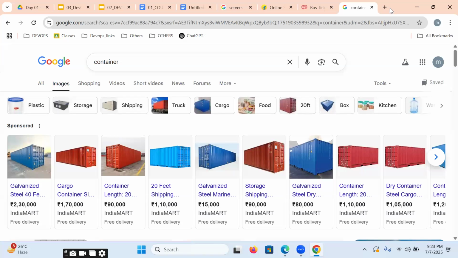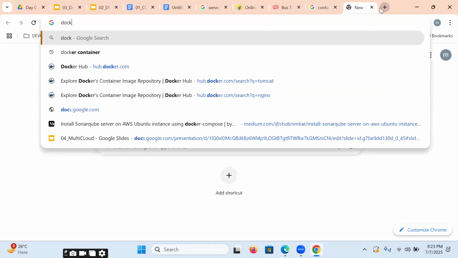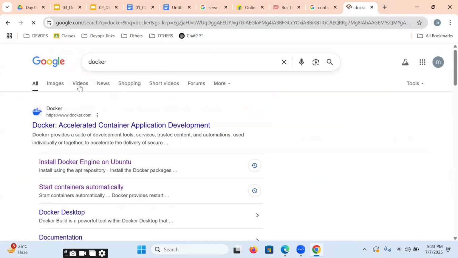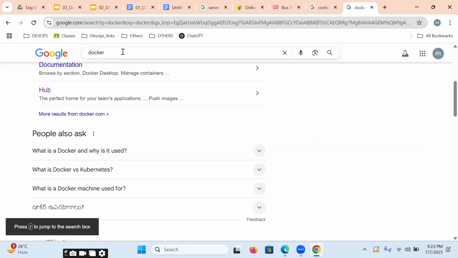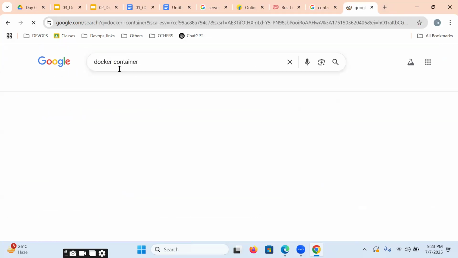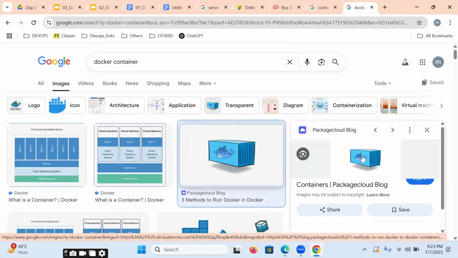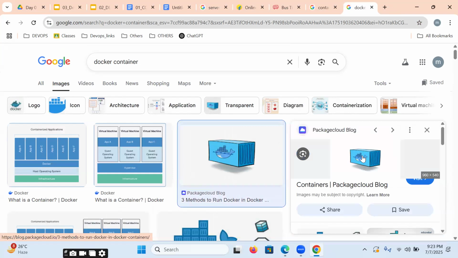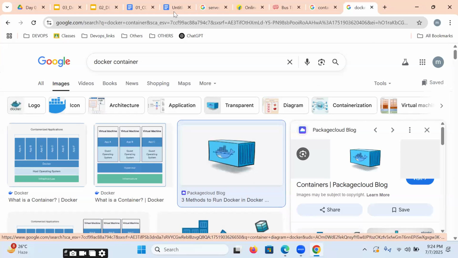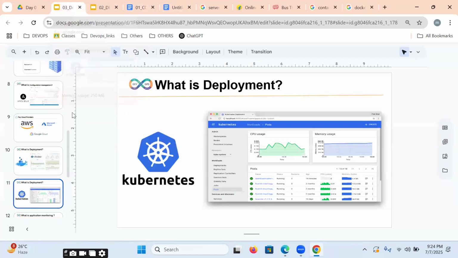But by using a Docker container, we can transport our websites like Flipkart, Amazon, Redbus, Java, .NET, Python, multiple. But these containers we can manage by Kubernetes.